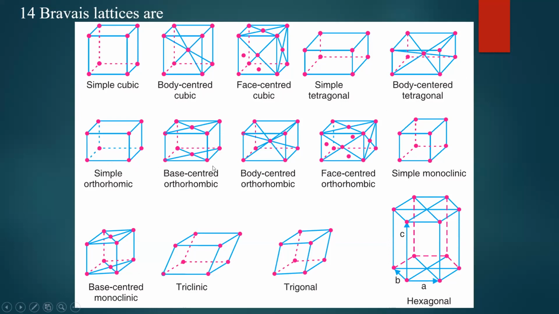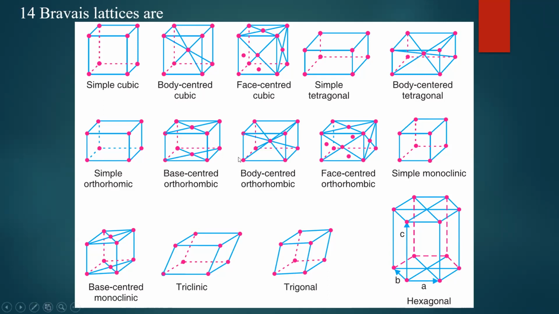Then in orthorhombic, you can observe 4 different Bravais lattices: simple orthorhombic, base centered orthorhombic, body centered orthorhombic, and face centered orthorhombic. Then in monoclinic, 2 types: simple monoclinic and base centered monoclinic. In triclinic, only one Bravais lattice, simple triclinic. Then in trigonal or rhombohedral, only simple trigonal, and the last one is hexagonal, which has simple hexagonal as its Bravais lattice.